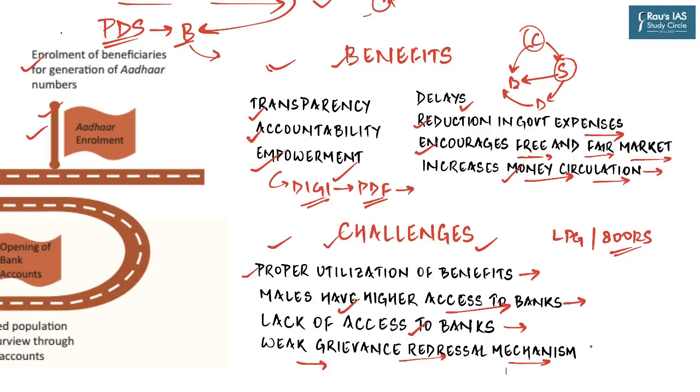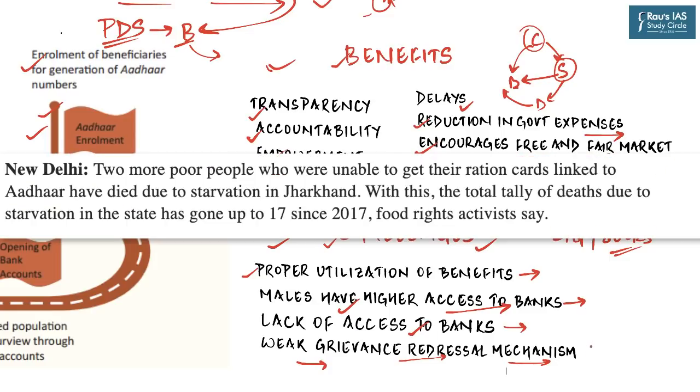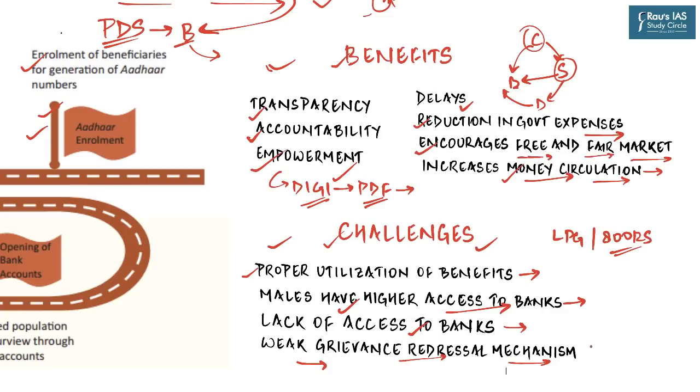And now I will leave you with this particular news which appeared in newspapers in 2018 and 19, where a lot of starvation deaths occurred in Jharkhand. This was because a lot of poor people were not able to link their ration cards to Aadhaar cards. And so when the government implemented direct benefit transfer, they were not able to get the benefit and they starved to death because of lack of access to food grains.